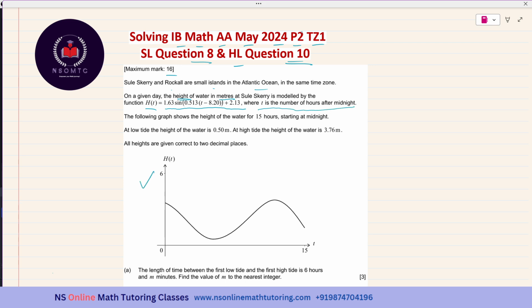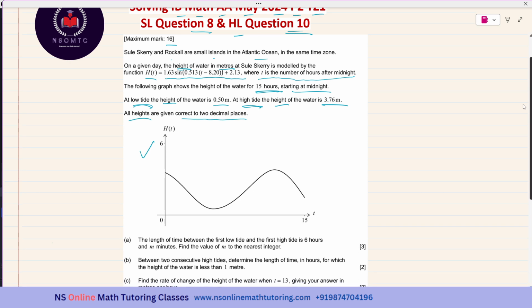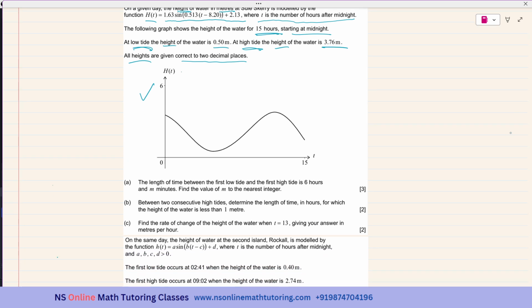The following graph shows the height of water for 15 hours starting at midnight. At low tide, the height of the water is 0.5 meters, and at high tide, the height of the water is 3.76 meters. All heights are given correct to 2 decimal places. Okay, this is the graph, h(t) versus t.